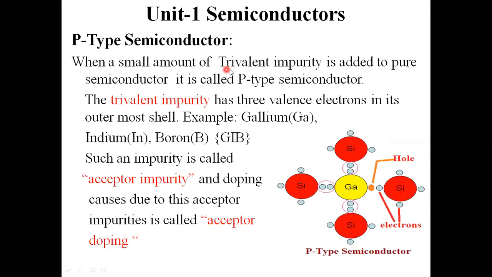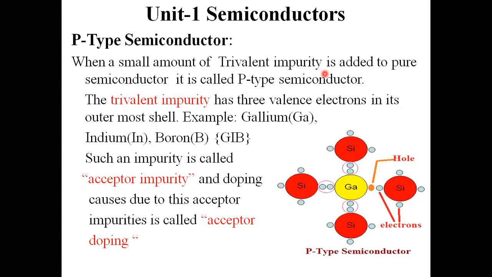When a small amount of trivalent impurity is added to a pure semiconductor, it is called a p-type semiconductor. Trivalent means three valence electrons are present in the outermost shell.